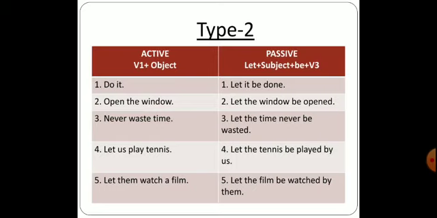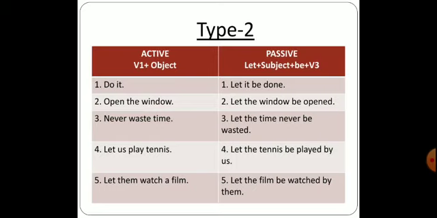When we change into passive, we are supposed to start with let. So let plus subject plus be plus verb's third form, that is the past participle. So over here the first sentence, do it. Now this is a sort of instruction being given. So if we change this into passive, it would be written in this way. We are supposed to start with let. So let it be done.